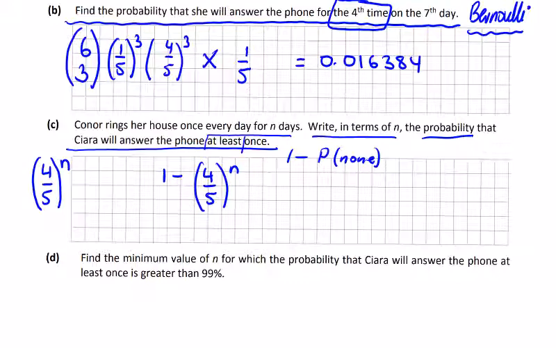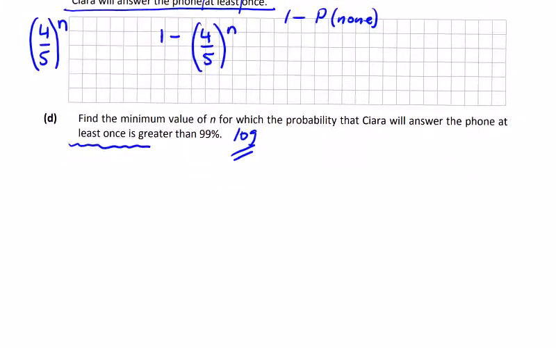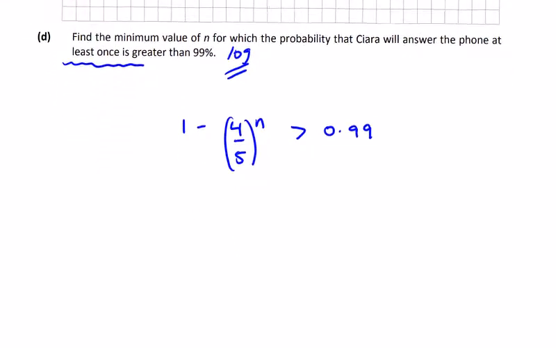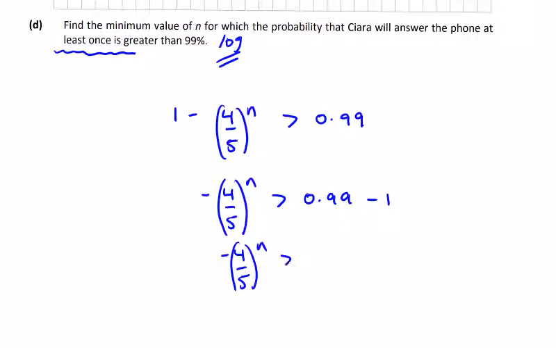And then the minimum value for n, when this looks like a log question, when we start seeing these types. The minimum value for n for which the probability that Kira will answer the phone at least once, using the previous information, is greater than 99%. So 1 minus 4 over 5 to the power of n has to be greater than 0.99. When you're bringing in logs, you'll do these quite quickly, but I'm going to leave it as: minus 4 over 5 to the power of n greater than 0.99 minus 1, so minus 4 over 5 to the power of n greater than minus 0.01.